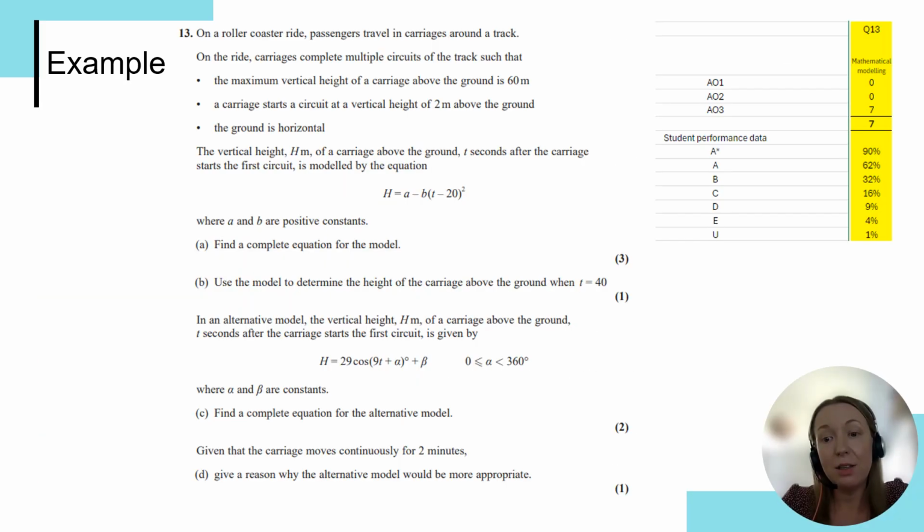Okay, so to look at this in practice, I've got an example question here from the June 2023 papers. And this was a question that you can see from the performance data on the top right hand side that students really struggled with. The performance really dropped off from our A-star students, dropped off quite significantly, A grade only getting 62% of the marks, and then that drops much more significantly for our grade B and C students as well.